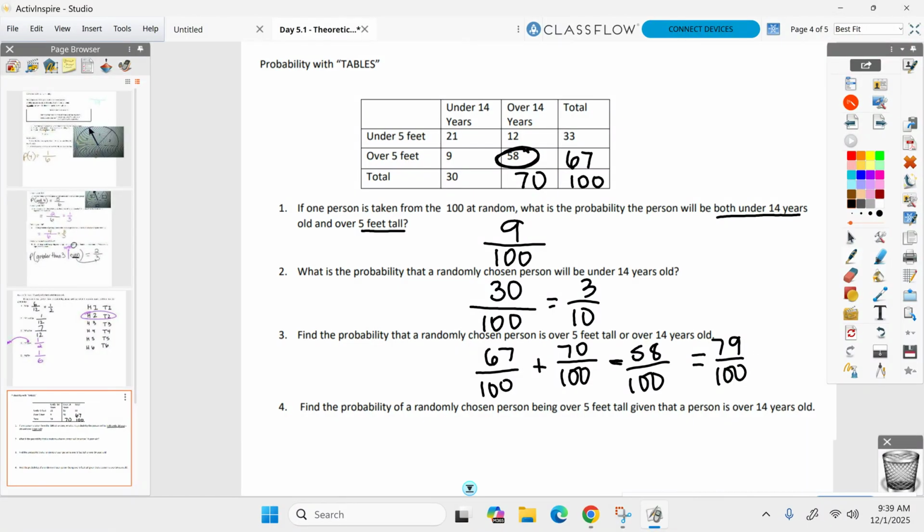I got 79 over 100, which is what again? 79. Did I do something wrong? Probably not. 67 plus 70 minus 58. Try it again. 79. Yep. Over 100.